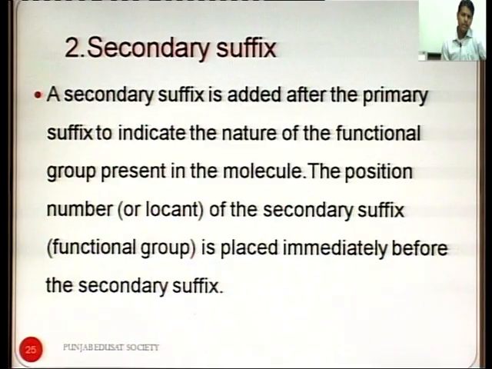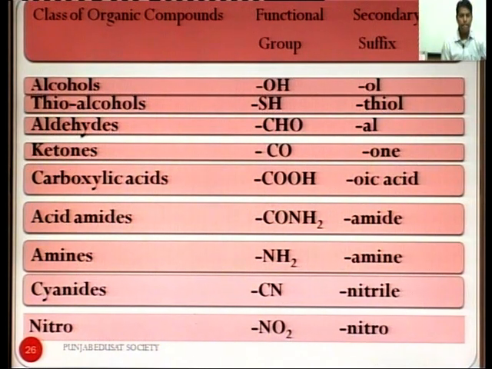Primary suffix is according to the saturation of the carbon chain, and secondary suffix is according to the functional group of the carbon chain. If a functional group is located, the name of the functional group is added after the primary suffix, and that is a secondary suffix. The position number or locant of the secondary suffix functional group is placed immediately before the secondary suffix. So, there are different types of secondary suffixes according to functional groups.